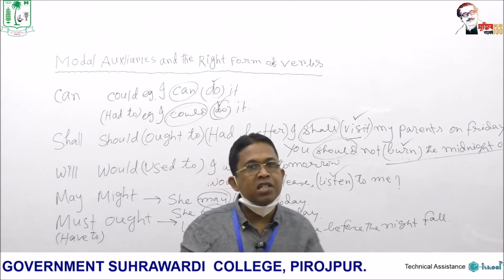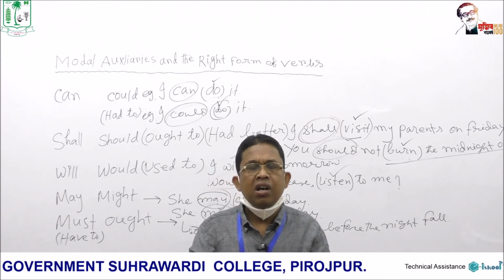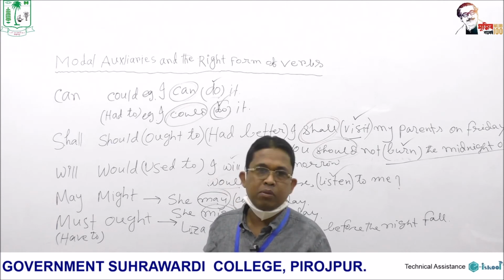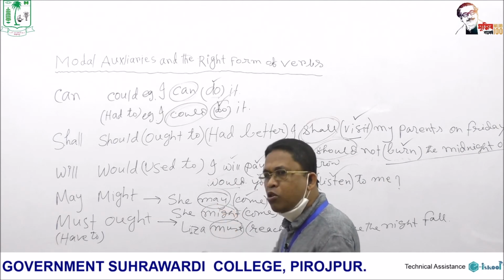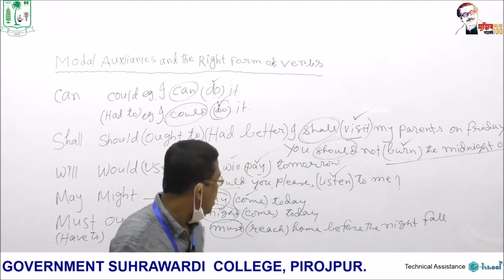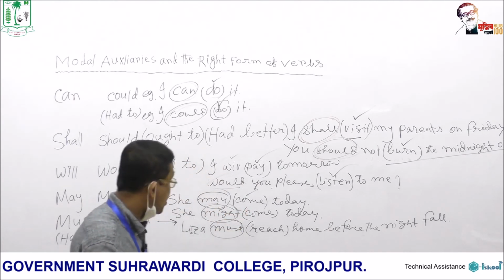No, a modal auxiliary never changes its form depending on the number, person or tense, as we have already mentioned. So you should not use s, and auxiliaries never take ing or s or es at the end. So she may come today, there is a probability or possibility that she may come.